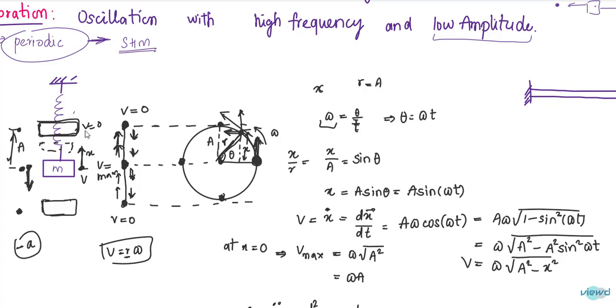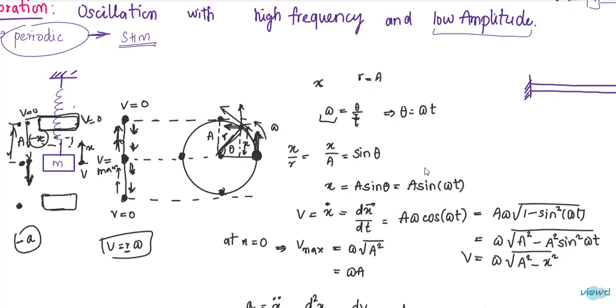Now if you consider the body is traveling from this extreme point to the mean position, that means here velocity is 0 and here velocity is maximum. The displacement is negative because it is reaching this equilibrium position. That means x is decreasing. X is decreasing means minus x. And velocity from v is equal to 0 to v maximum. That means positive acceleration.